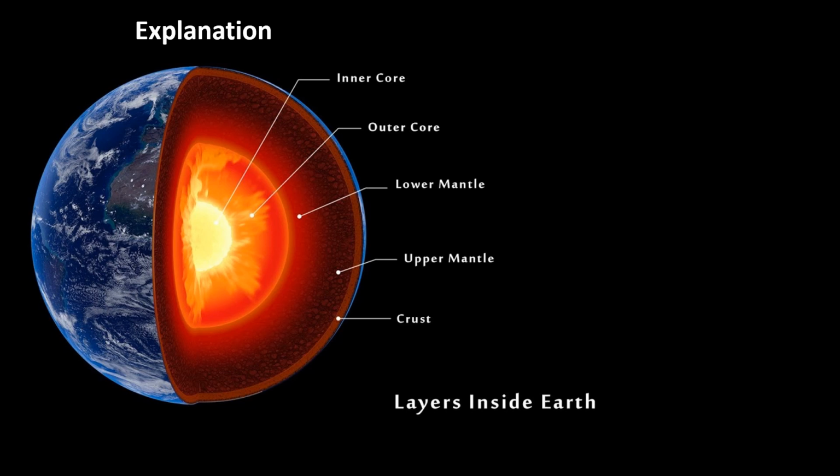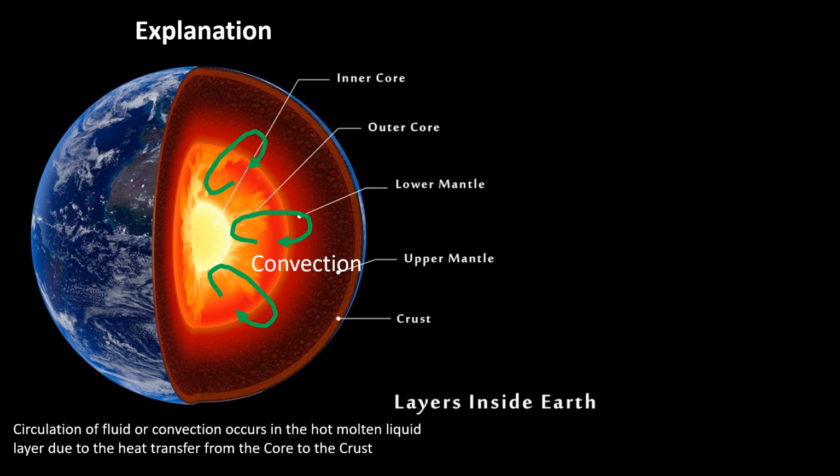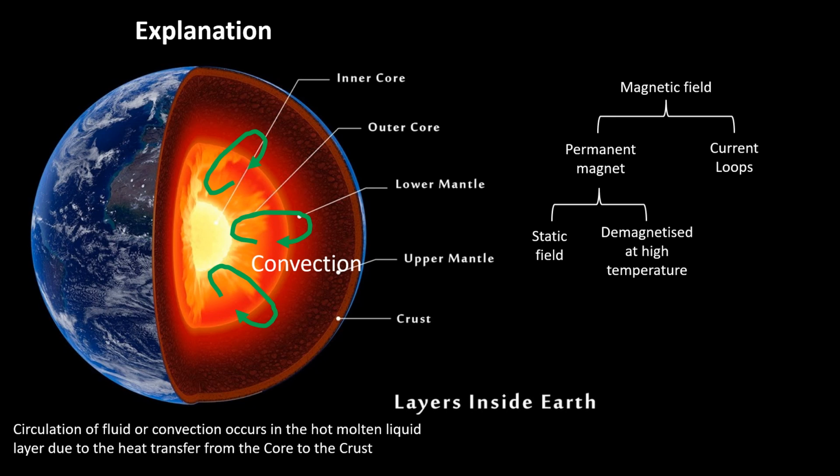So, what causes the magnetic field changes over time and not uniformly distributed? This picture shows the cut section inside the Earth. The circulation of fluid or convection occurs in the hot molten liquid layer due to the heat transfer from the core to the crust. In order to produce magnetic field, there are two methods.